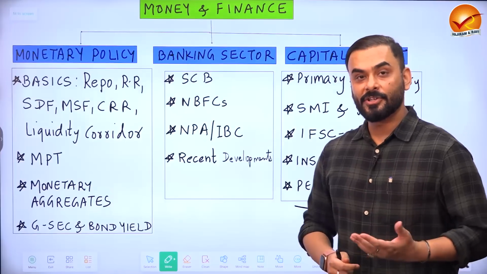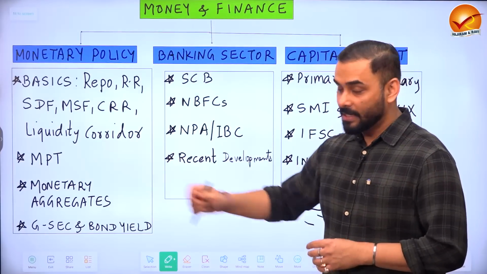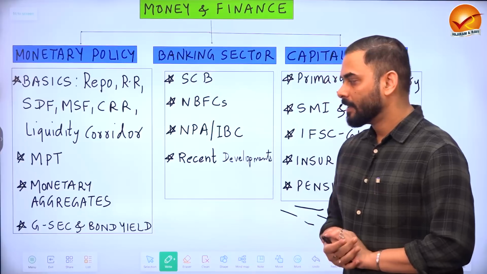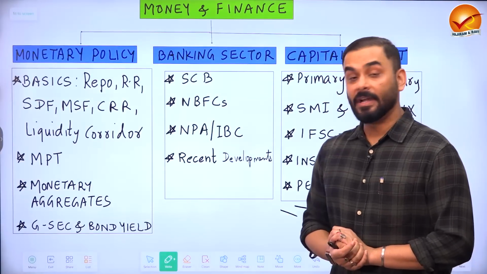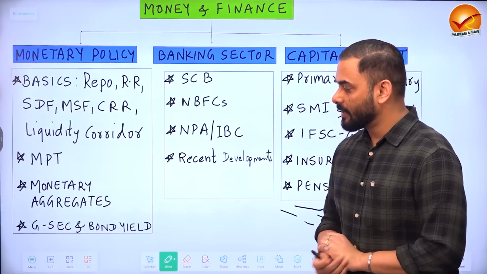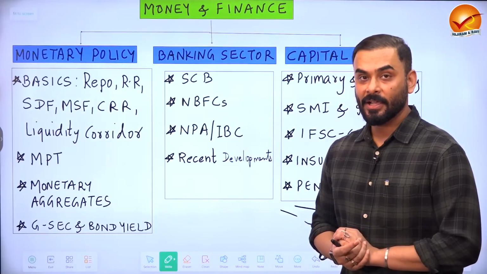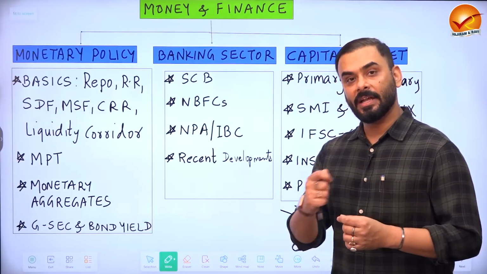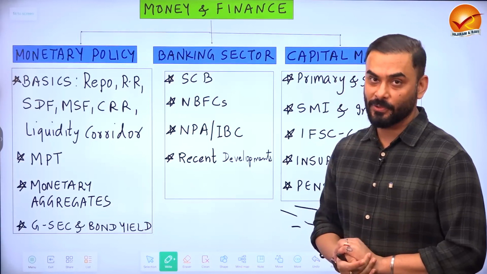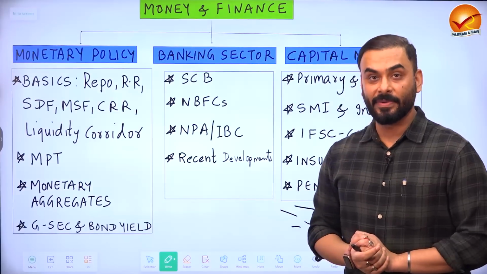We would also look at some additional points. For example, what is the meaning of basis points? Then we would look at the meaning and some recent development related to monetary policy transmission. Then we would study something related to monetary aggregates and money multiplier. And then we would understand the recent developments related to government securities and bond yield. So guys, since bond yield is connected to repo rate, so I'm going to cover the bond yield developments under monetary policy only.